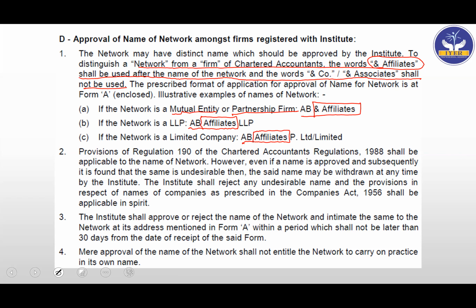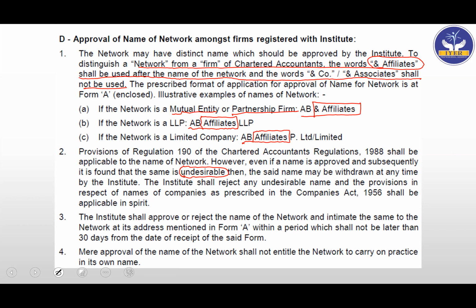Then the provision of regulation 190 of the Chartered Accountants Regulations 1988 shall be applicable to the name of the network. However, even if a name is approved and subsequently it is found that the name is undesirable, if they have kept a name which is not good for public language, then the said name may be withdrawn at any time by the institute.